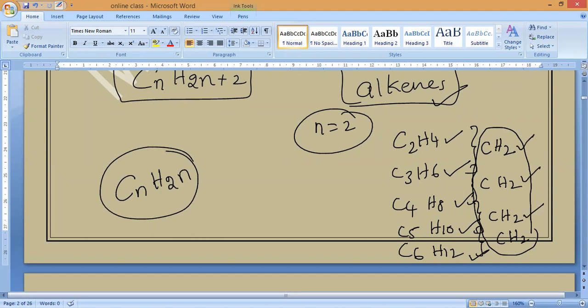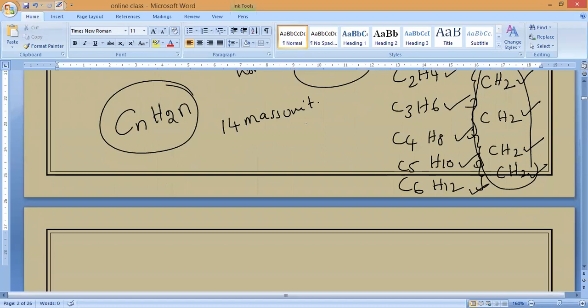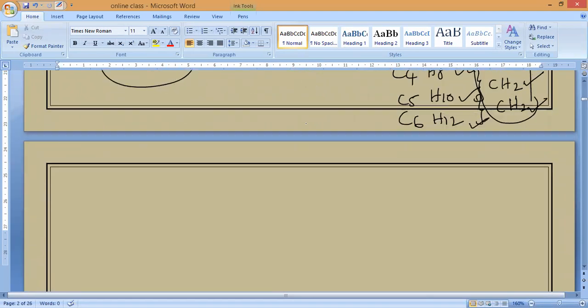So again, this also varies by what? By 1 carbon and 2 hydrogens, CH2. So the mass unit is how much? 14 mass unit. So alkenes are called another homologous series. Now, do you understand what we mean by a homologous series? Same general chemical formula, but they differ by CH2.